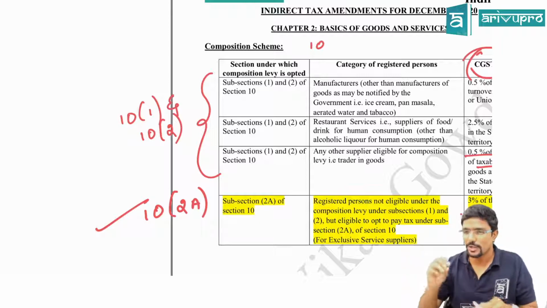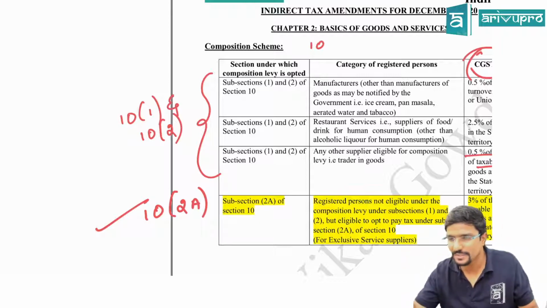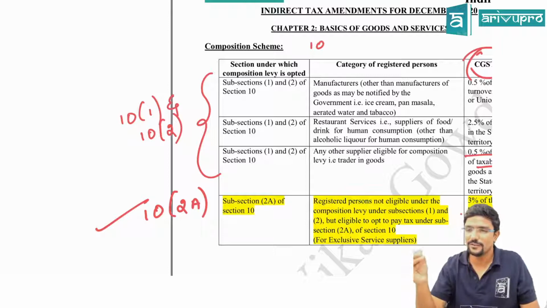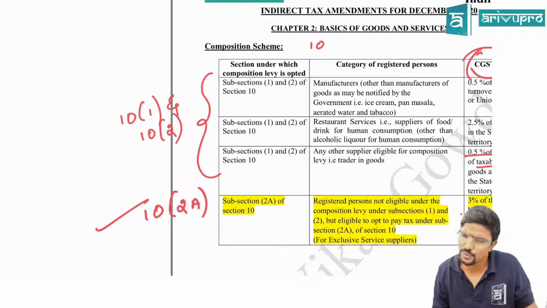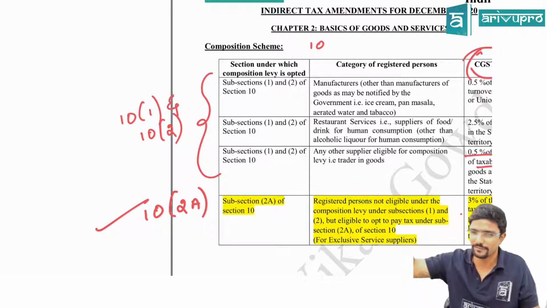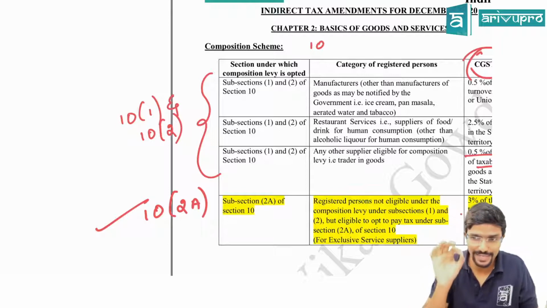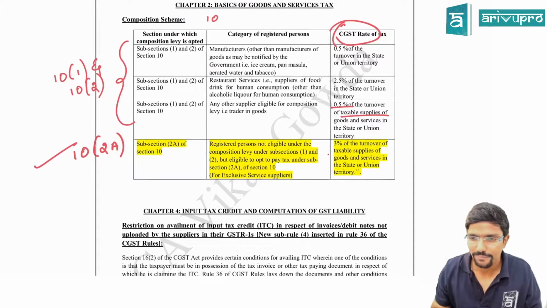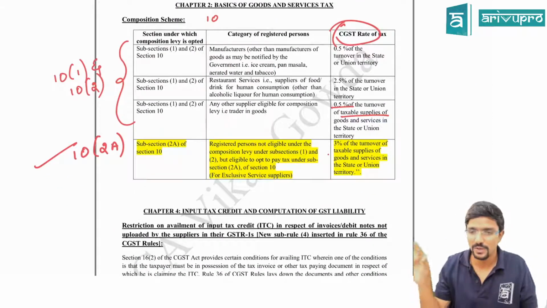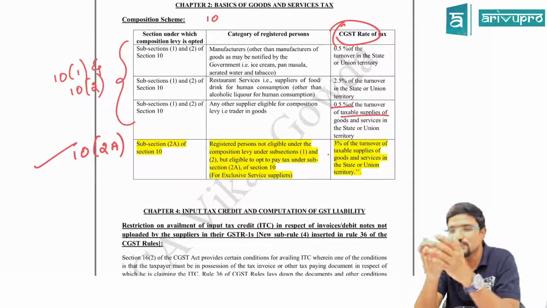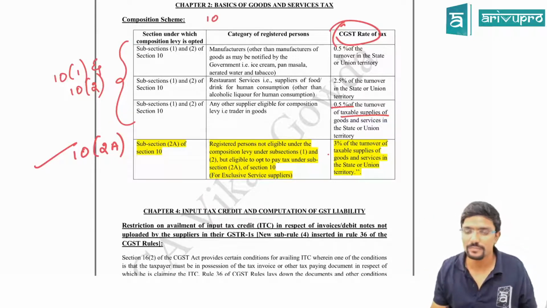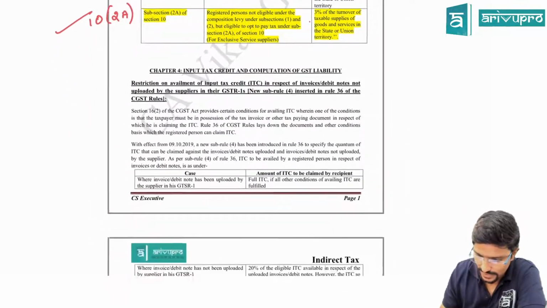I told you, if you are providing any additional small service supply and you can still go for 10(1), 10(2), you can do so, provided it is within the limit, 10% or 5 lakh. Clear? Hope you guys are clear with respect to this. There is no change in the provisions, only in place of a notification, a new section has come. That's all. Clear? Chalo, guys.